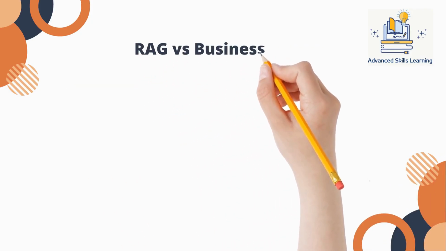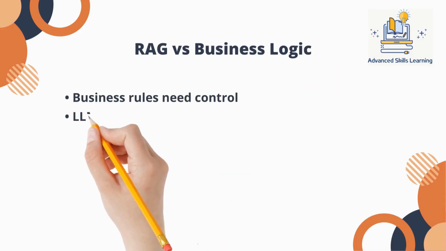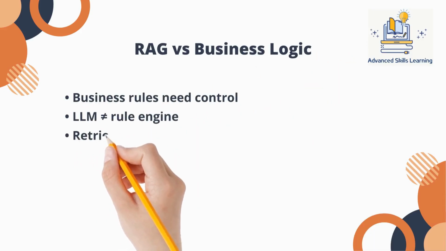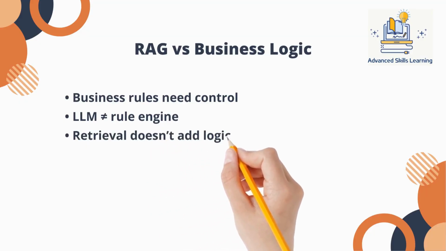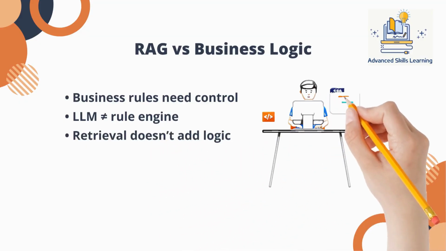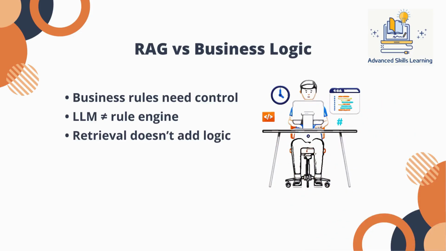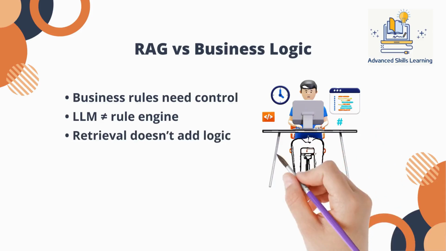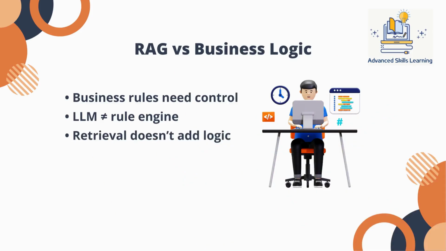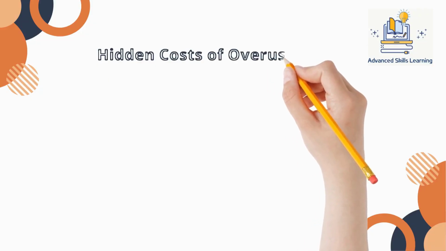Third, RAG versus business logic. RAG retrieves documents. It does not execute rules. It does not enforce conditional workflows. If your system requires deterministic decisions, eligibility checks, compliance flows, escalation logic, you need a workflow engine or rules engine. An LLM generating text around rules is not the same as enforcing them. This is where many GenAI systems break. Teams confuse explanation with execution.